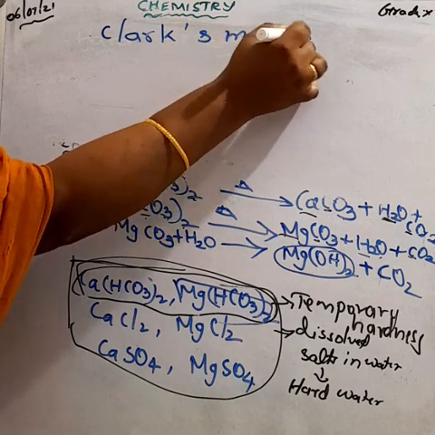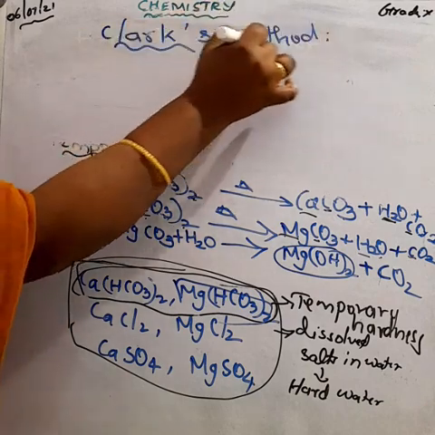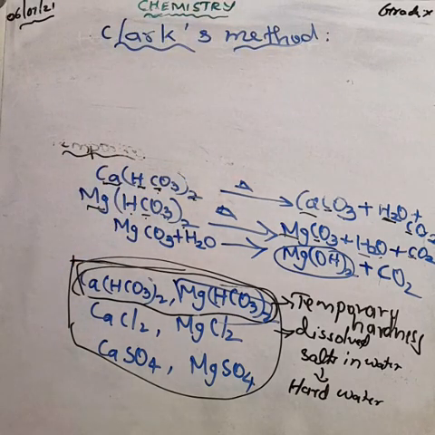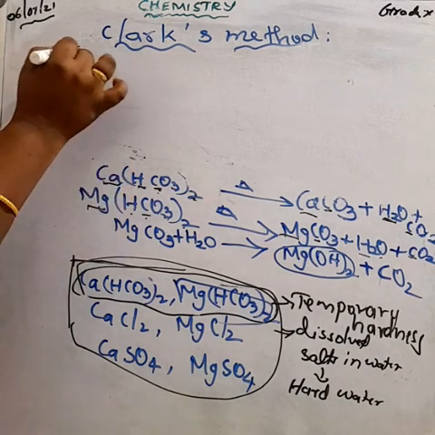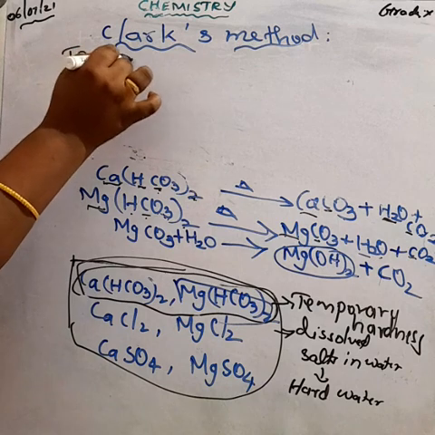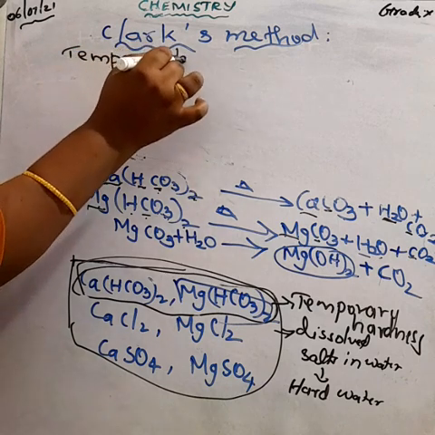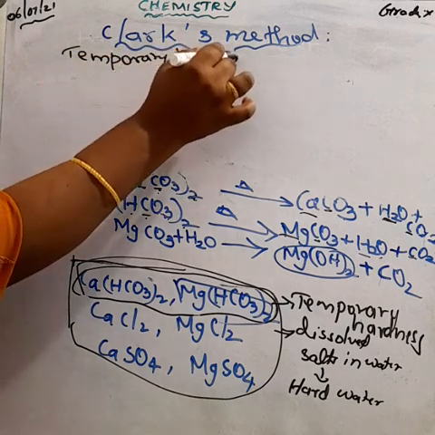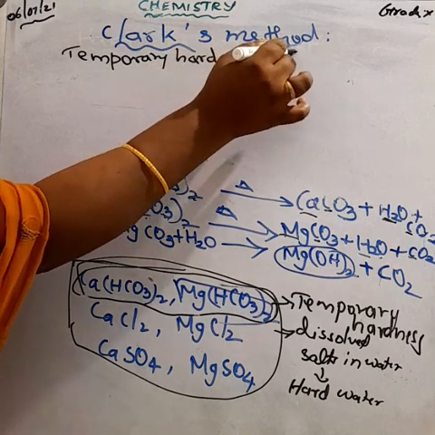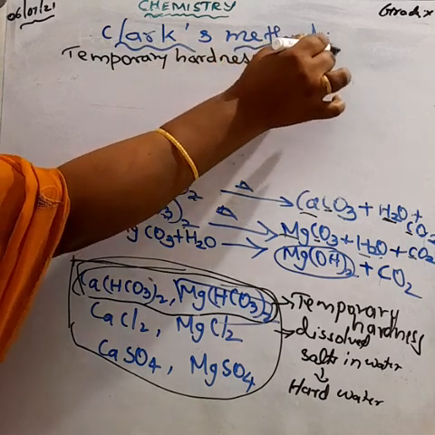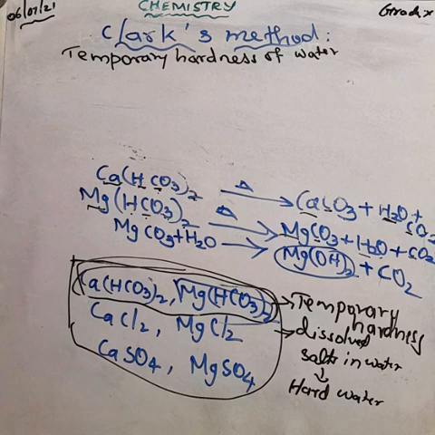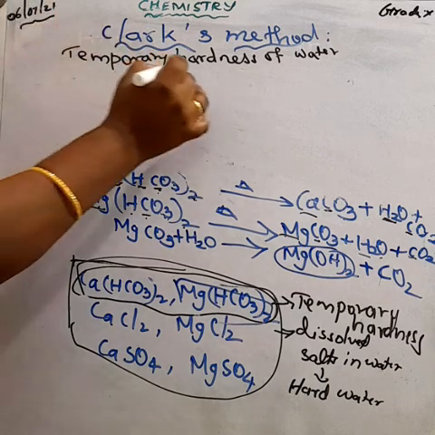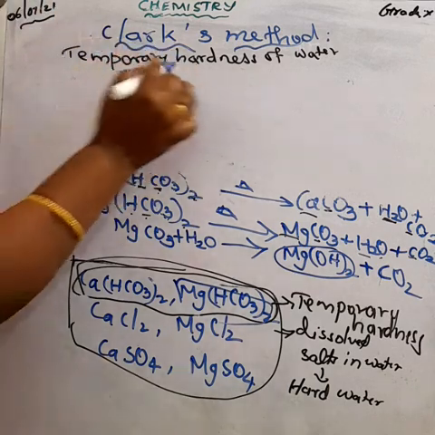The Clark's method. In this method, we can remove only the temporary hardness of the water. Temporary hardness is the calcium bicarbonate and magnesium bicarbonate present in water, which we can remove. Permanent hardness we cannot remove using this method. In Clark's method, we should add lime.